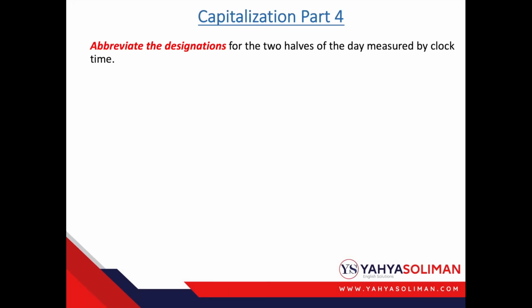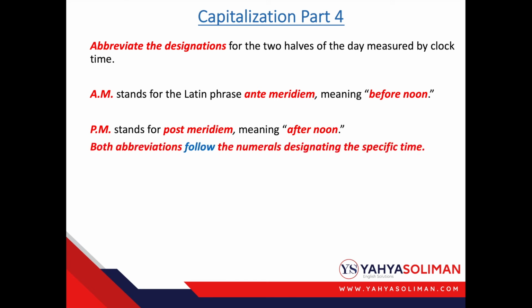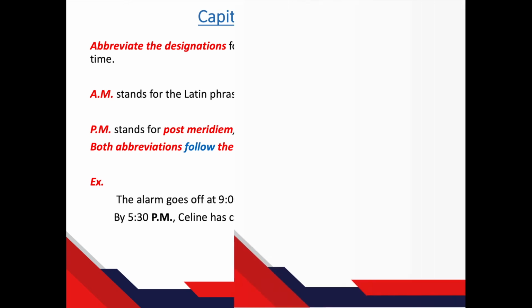Abbreviate the designations for the two halves of the day measured by clock time. AM stands for the Latin phrase antemeridian, meaning before noon. PM stands for post-meridian, meaning afternoon. Both abbreviations follow the numerical designating the specific time. For example, the alarm goes off at 9 a.m. By 5:30 p.m., Celine has completed most of her work for the day.